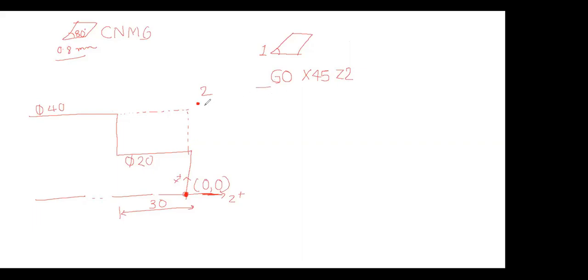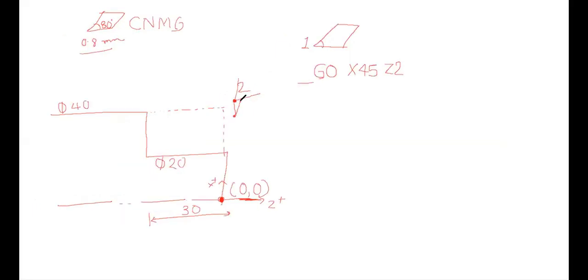After that, we have to lower down the tool. Okay, so the tool will be like this. Now here, the tool will be like this. So this is just lowering down the tool by 2 mm. Okay, so what do we have to write? 40 minus 2, that is G0 X38. If I write G0, it's fine. If I don't write G0, it's also fine. Okay, so it is X38.